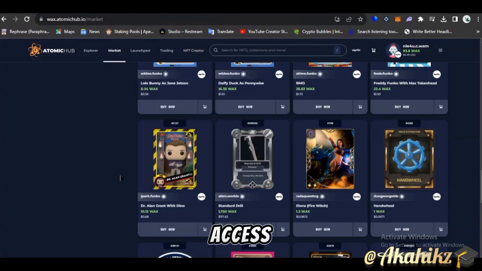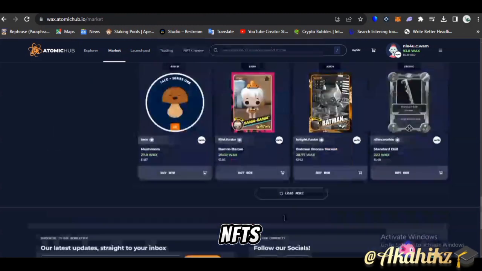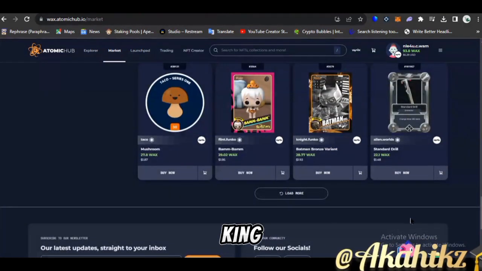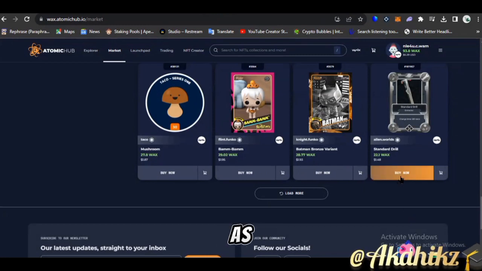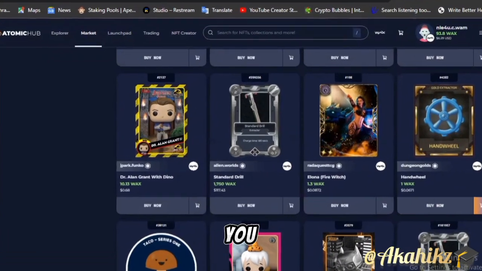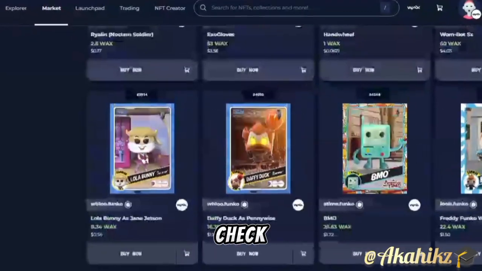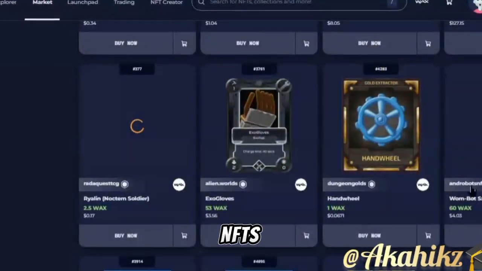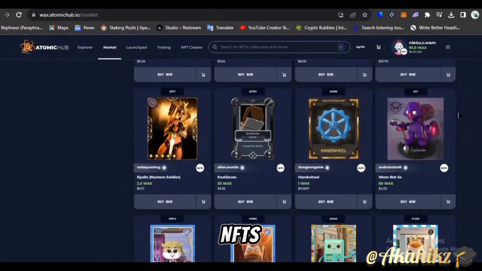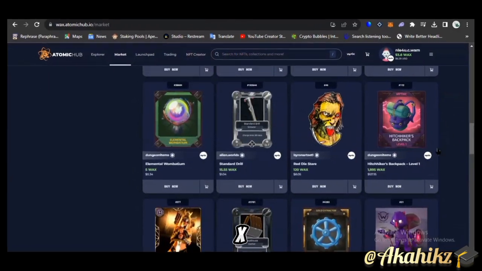Here you can get access to purchase NFTs. The NFTs are usually cheap, which is why they usually call it the king of NFTs. You can get NFTs for as little as less than $1. You can also get free mints, and lots of them. So you're going to check out the creators of these NFTs and follow them on social media. They usually give out some NFTs, and they're usually live on Twitter, on X.